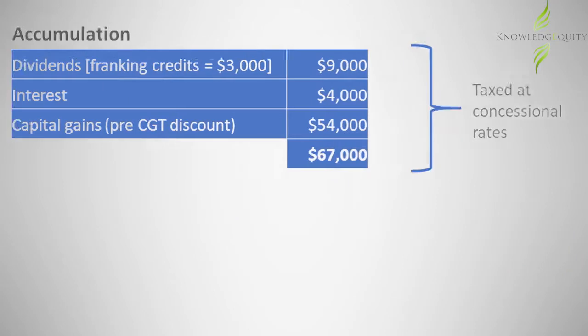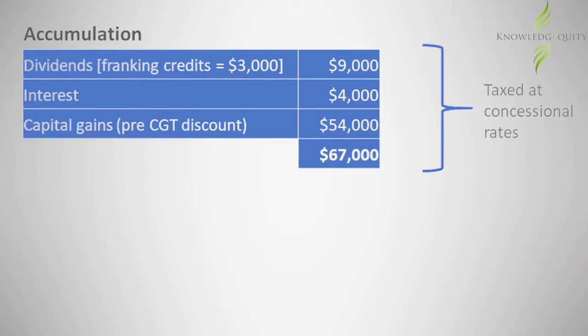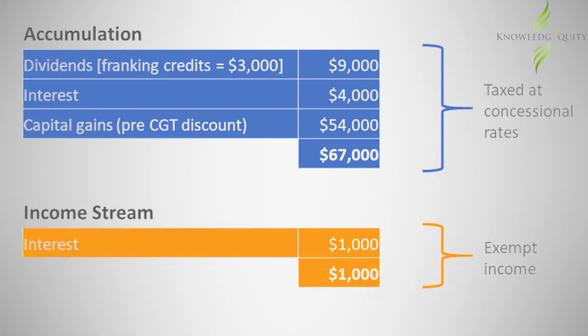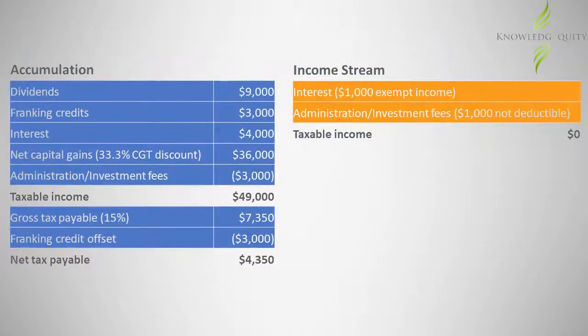The accumulation account earns income from franked dividends, interest and capital gains. These are taxed at concessional rates inside the fund. The income stream earns income from interest only. This is considered exempt income and is not taxable. The fund's taxable income and net tax payable can be calculated accordingly.